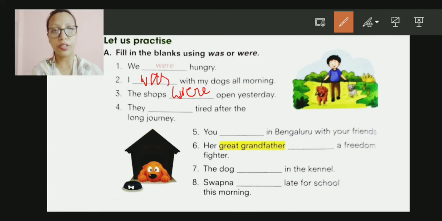Similarly, you can do the rest of the fill in the blanks. It is not that tough. Go through it. Just find it out. If it is a plural, use were. And if it is a singular number, use was. And if it is you, then definitely you are going to use were.